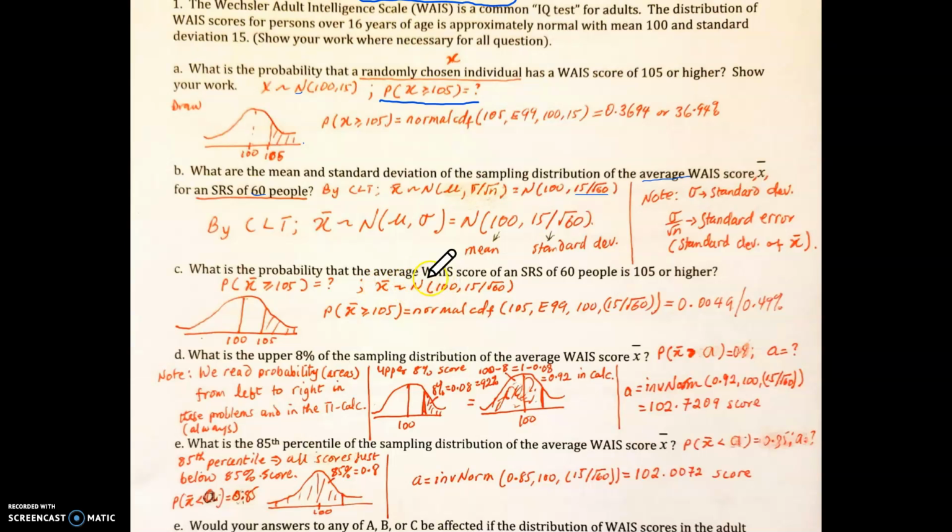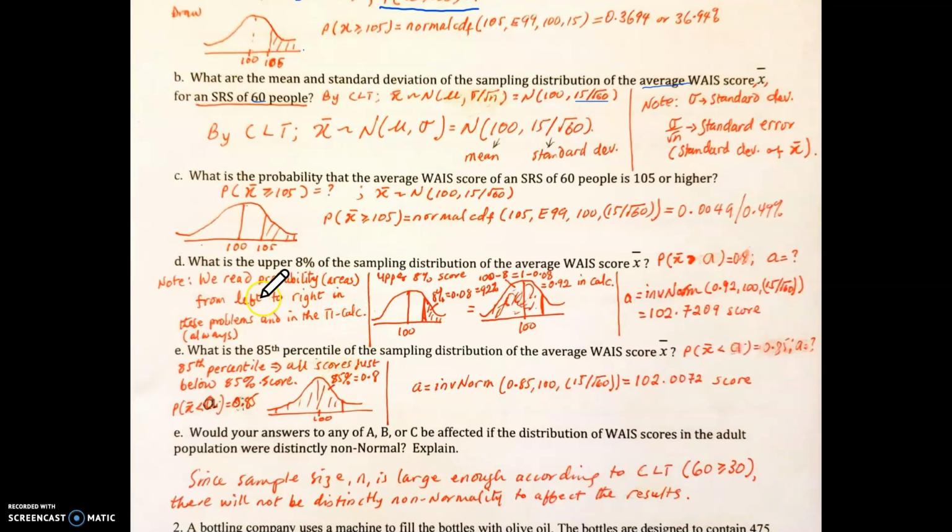Here the standard deviation is the one that is changing. Everything here will be the same apart from the standard deviation, because now we don't have the standard deviation exactly, but we have the standard error, which is the standard deviation of the sample mean. And so you put in the value, and this is what you are going to get.